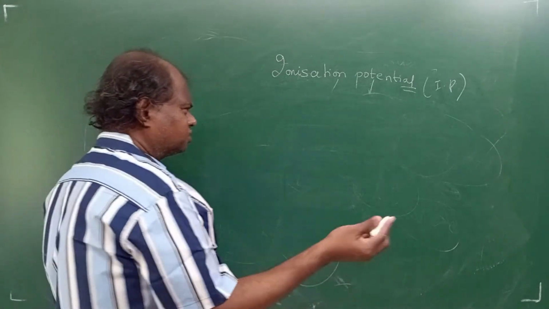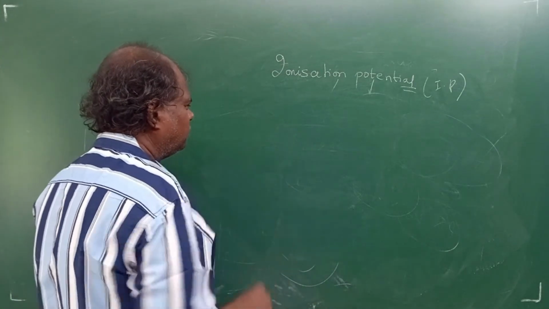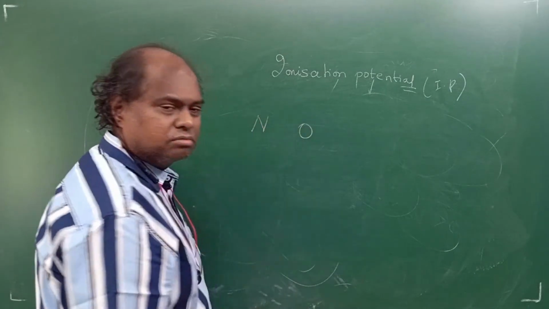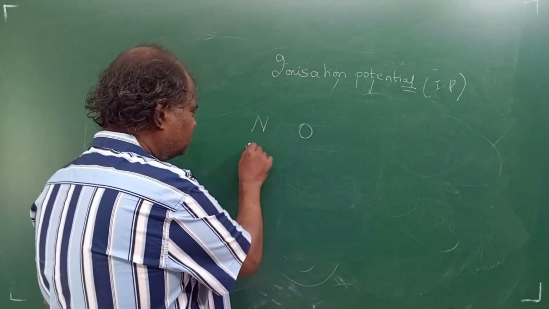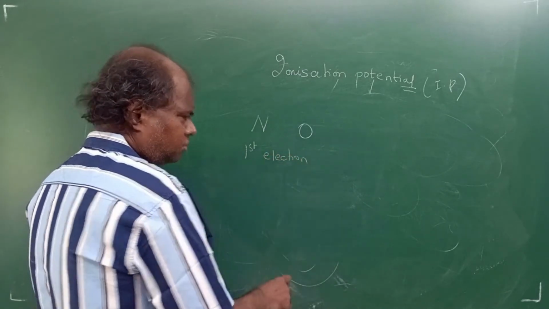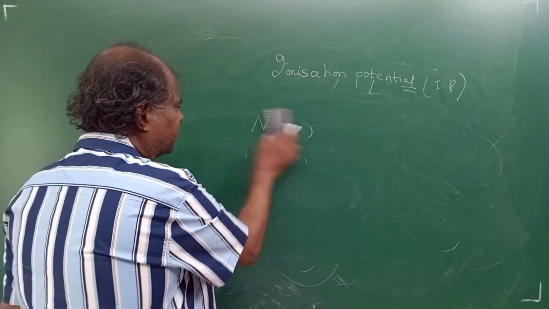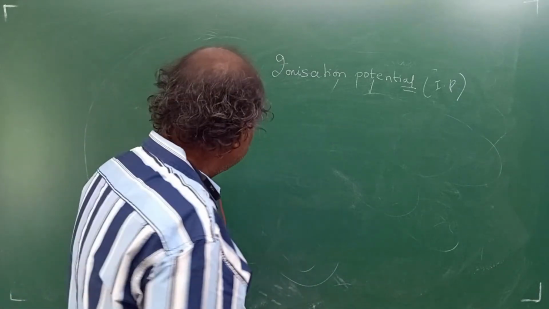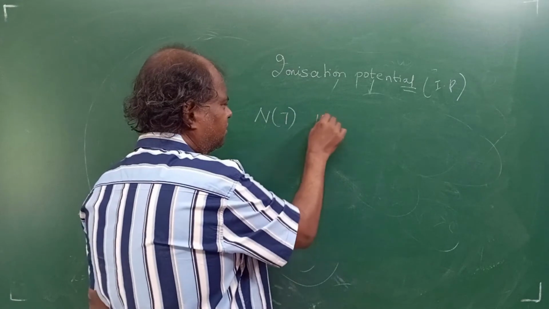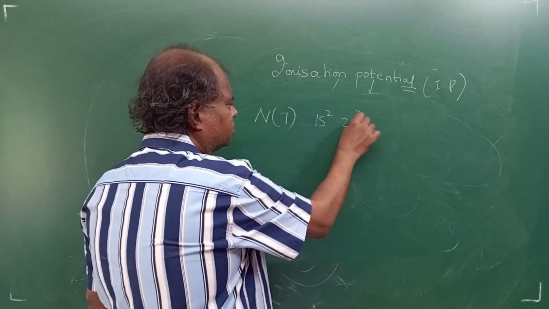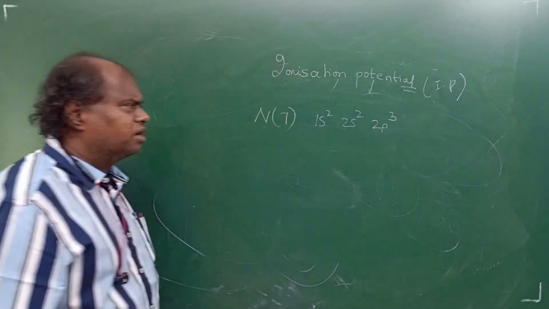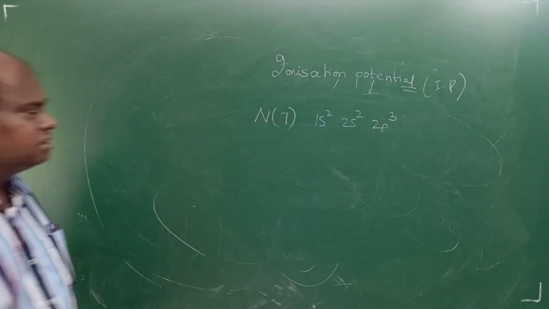suppose in exam, they ask you a question like this. See, nitrogen versus oxygen. First electron. Before that, you should write the configuration. See, if you know the configuration, you can answer all the questions. So nitrogen is 7. 7 means you can write 1s2, 2s2, 2p3.